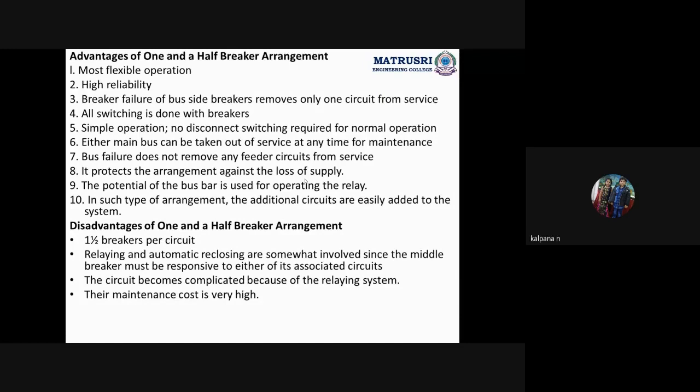Okay, most flexible operation, high reliability. Why high reliability? Because we are getting uninterrupted power supply. Failure of bus side breakers removes only one circuit from service.